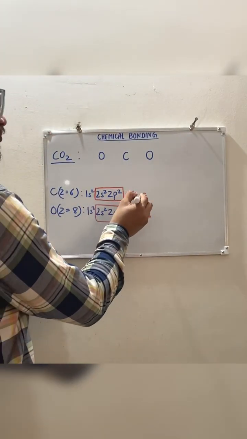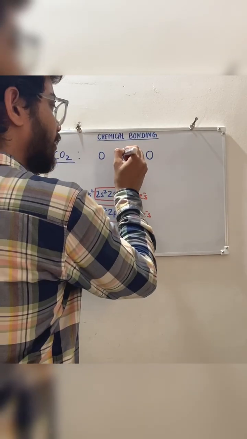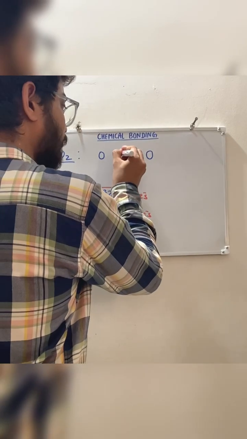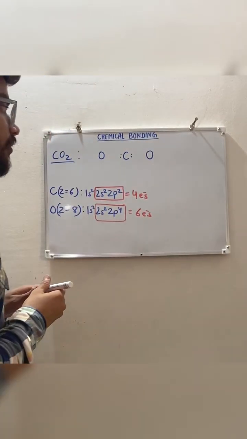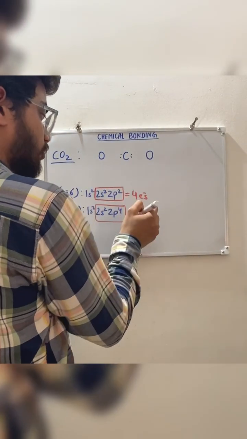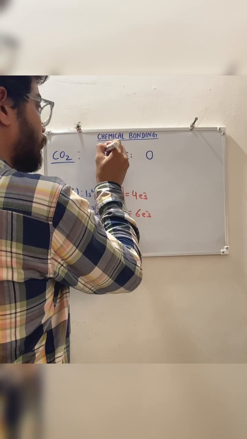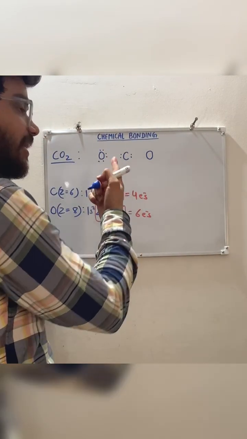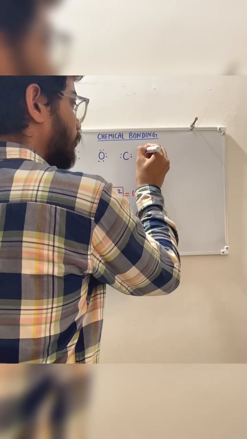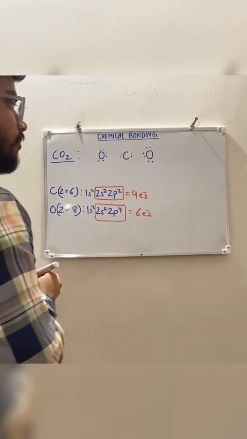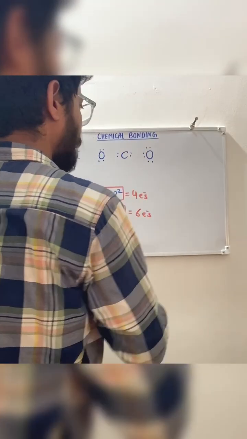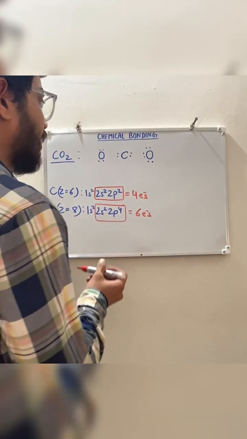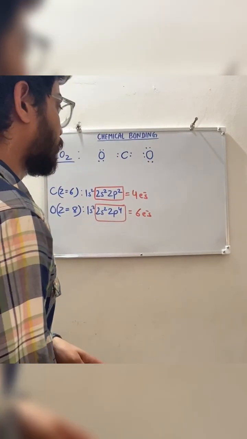So we will show the 4 electrons around carbon like this, 1, 2, 3, 4, right? And oxygen has 6 electrons, so 1, 2, 3, 4, 5, 6. Every dot represents an electron. 1, 2, 3, 4, 5, 6. Got it? Right? So the Lewis dot representation of CO2 will be like this.